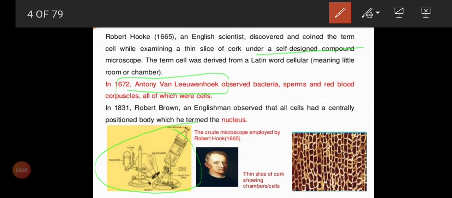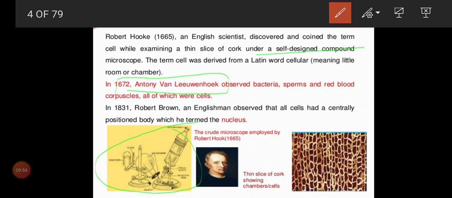And Anton von Leeuwenhoek is called the father of bacteriology, because he first discovered bacteria. So you want to remember, a little room was observed by Robert Hooke, but bacteria, sperms and red blood corpuscles all contain cells. That concept was given by Anton von Leeuwenhoek in the year 1672.